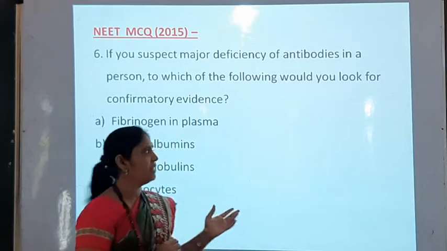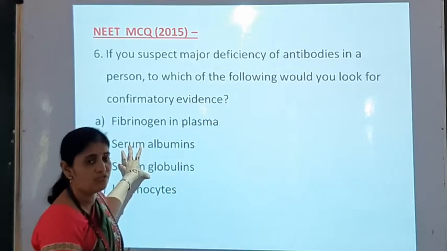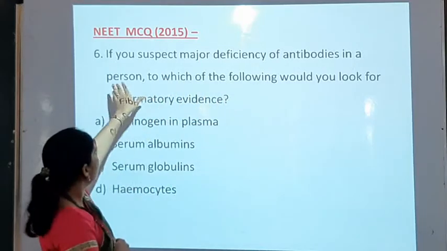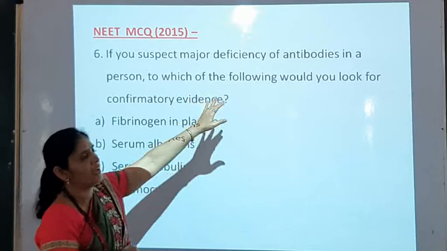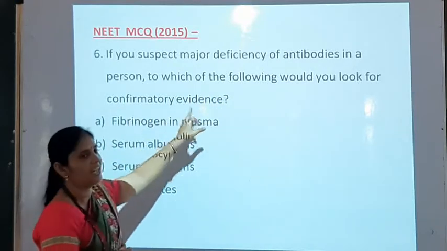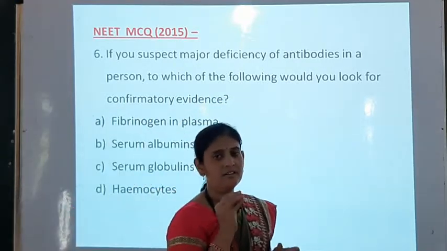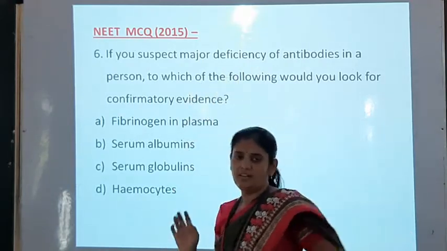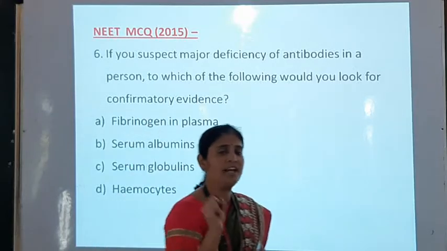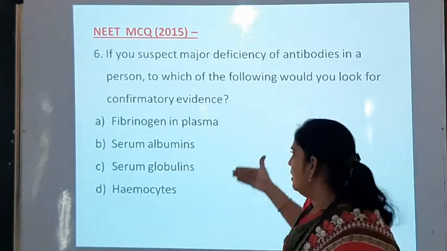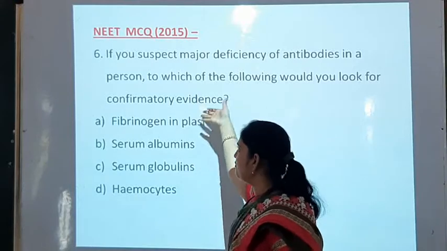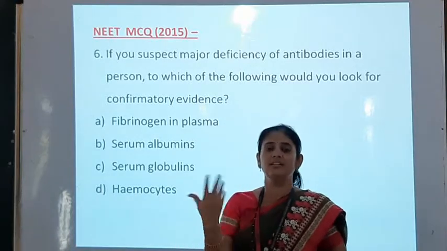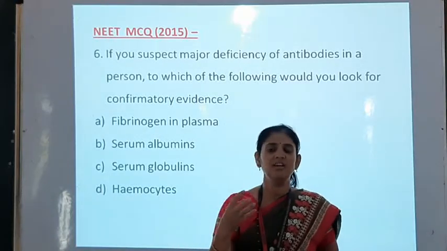So here from that one question is asked in 2015: if you suspect major deficiency of antibodies in a person, to which of the following would you look for the confirmatory evidence? Means here question, understand, if you suspect major deficiency of antibodies, there is a deficiency of antibodies in a person, so what is the confirmatory evidence you look for? What test can be done in that person's body to check the antibody?